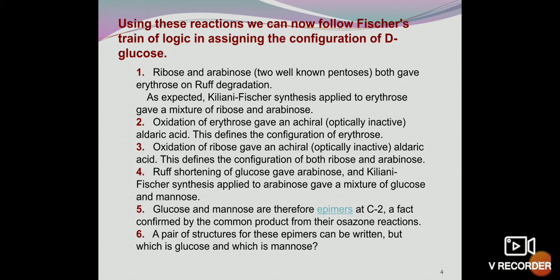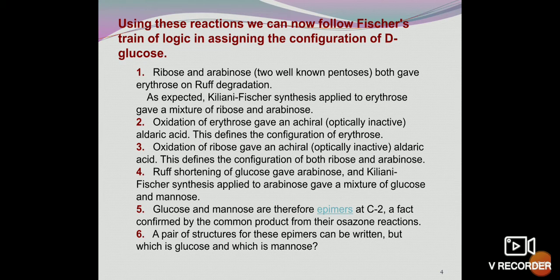Number 1, ribose and arabinose. The two well-known pentoses both gave erythrose on Ruff degradation. As expected, Kiliani-Fischer synthesis applied to erythrose gave a mixture of ribose and arabinose. Oxidation of erythrose gave an achiral, that is optically inactive, aldaric acid. So this defines the configuration of erythrose.